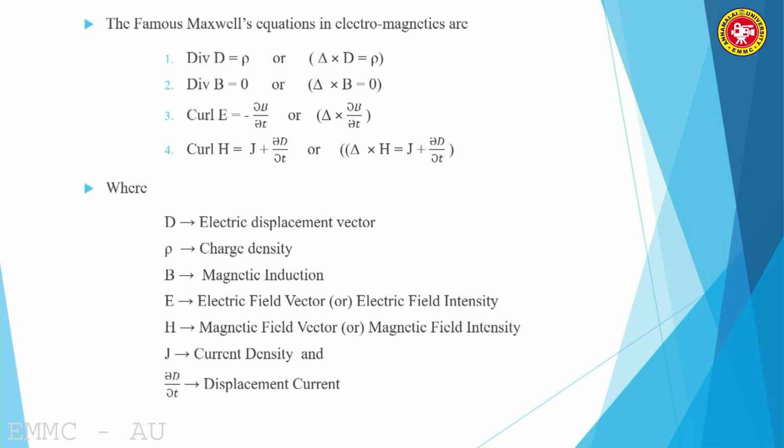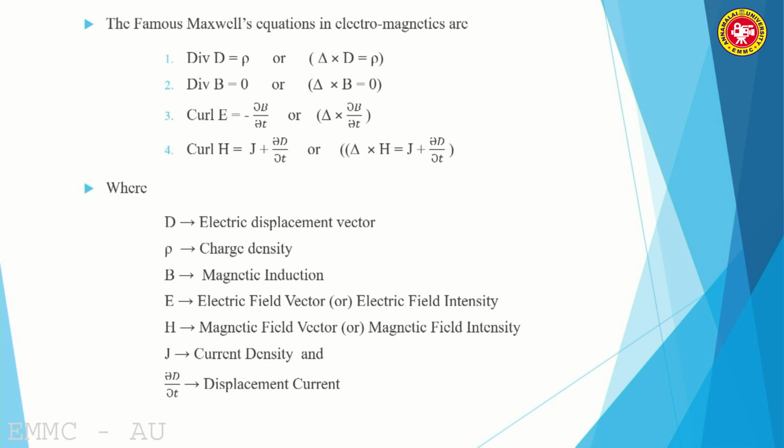The last and fourth equation: curl H is equal to J plus dou D by dou t. As you know, curl H can alternatively be written as del cross H is equal to J plus dou D by dou t.